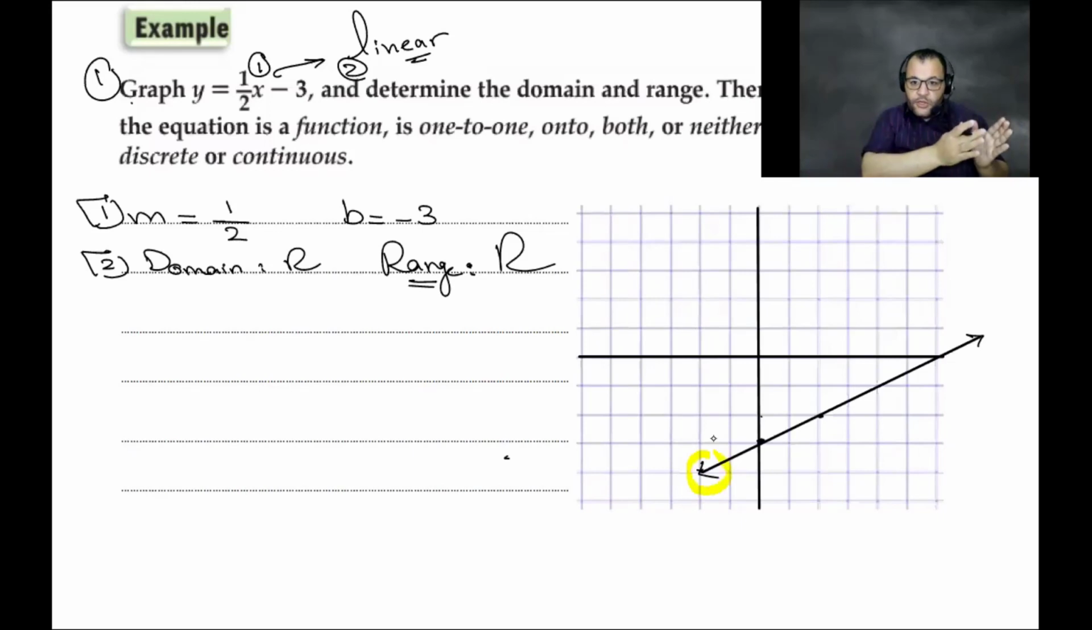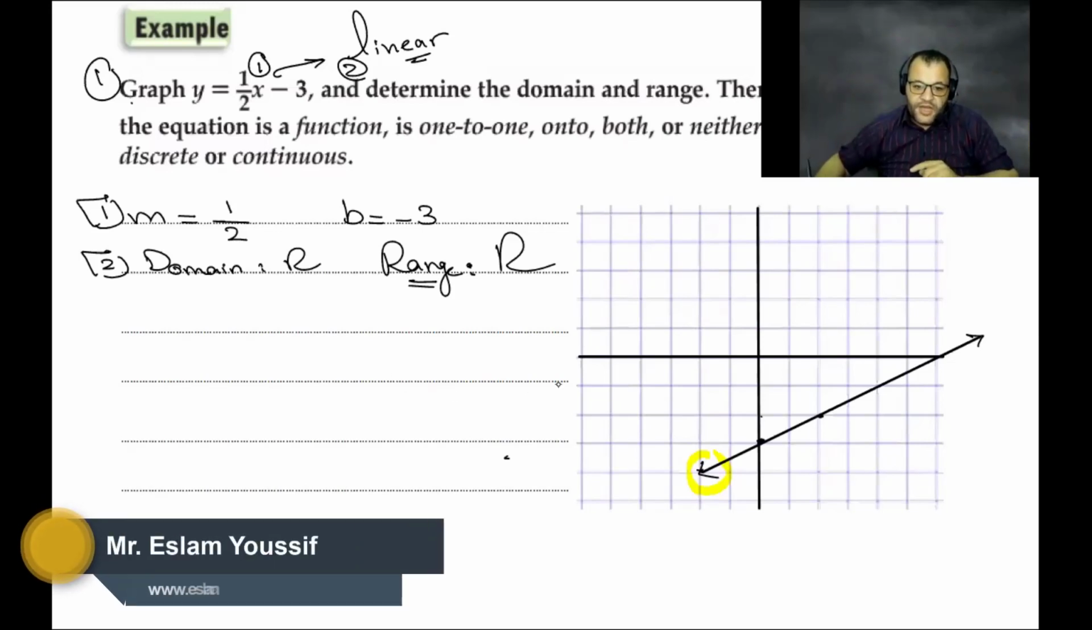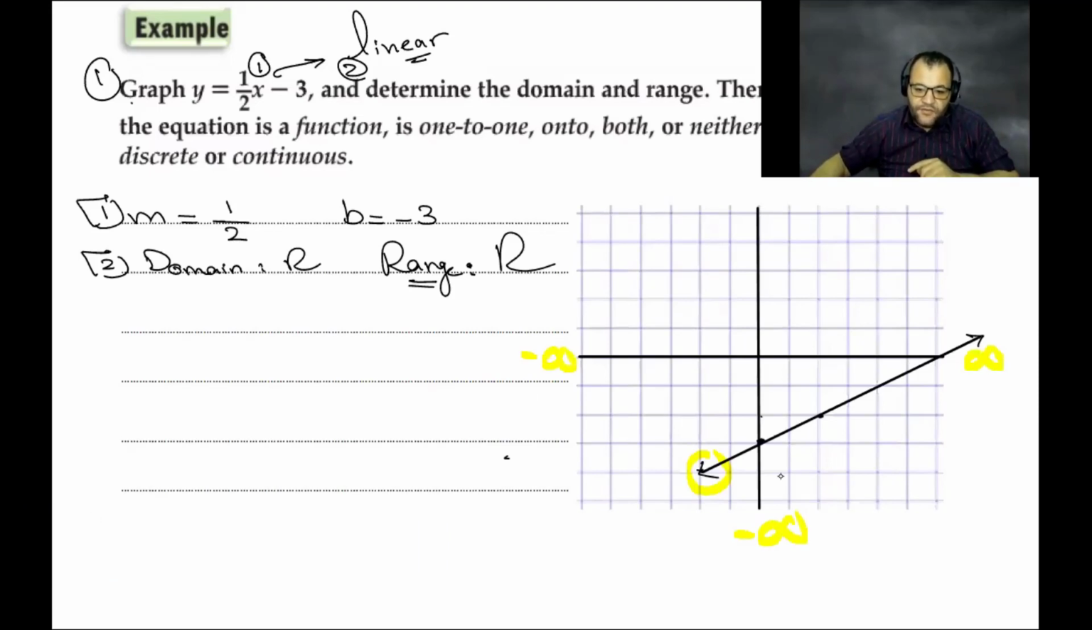To know the domain and range, for the domain you have to go from left to right. For the range, from down to up, from the smallest to the greatest. We start here from negative infinity to positive infinity, and for Y also from negative infinity to positive infinity.